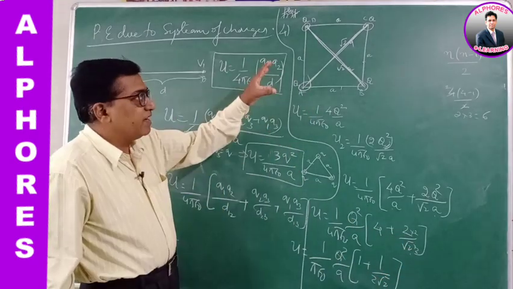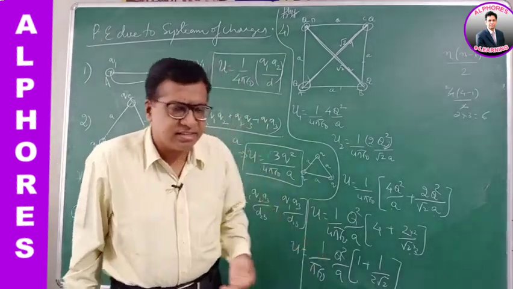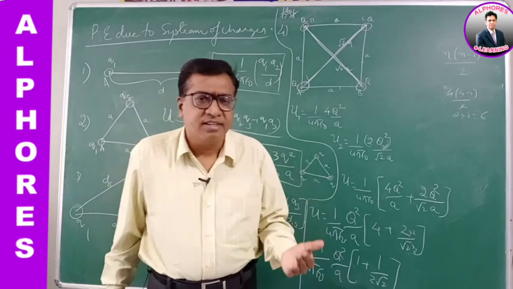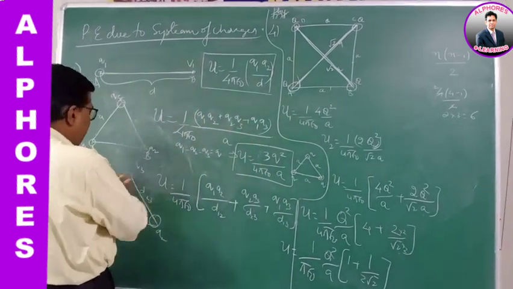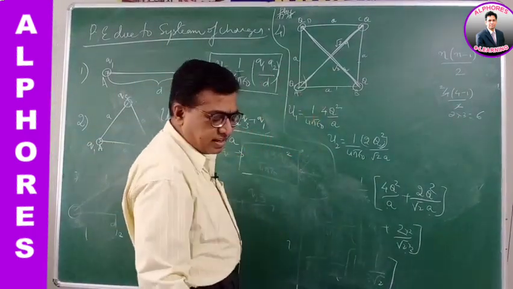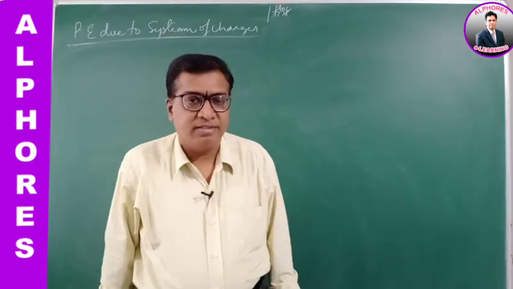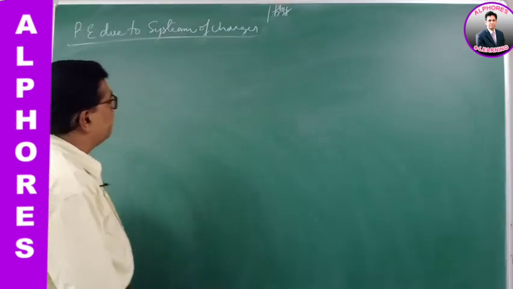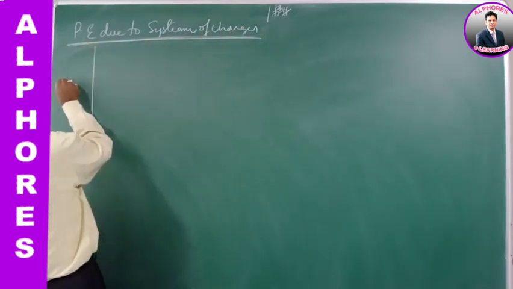So that way you can find the potential energy of the 4 charge system. You can take it this way for a hexagon, even for charges lying on a cube. So for any number of charges you can find the potential energy of the system of charges, right? Yeah, there was a beautiful question asked in a previous entrance examination. He has given a question like this.